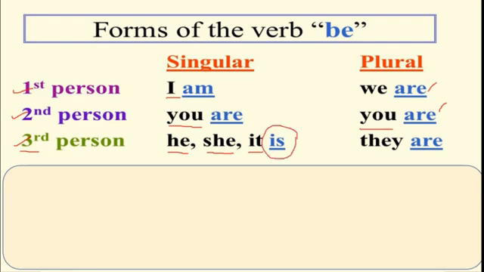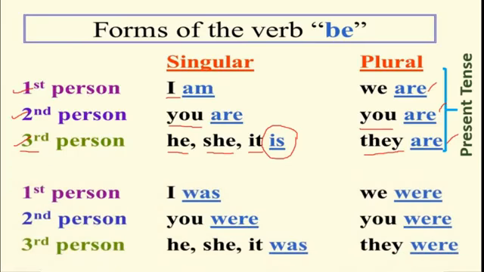If they are in plural, then he, she, it is replaced by they and are remains as it is. Okay? They are teachers. Got that? Like this. This is all in the present tense. Whatever we talk, this is about the present tense. Okay. Same thing. How we will use the form of be in the past tense, we will see now.